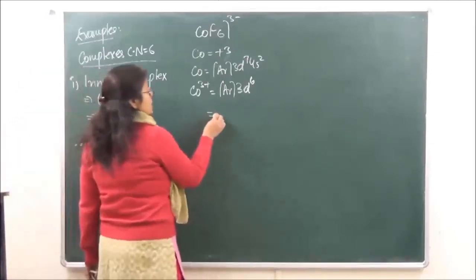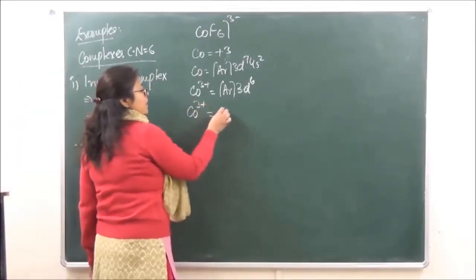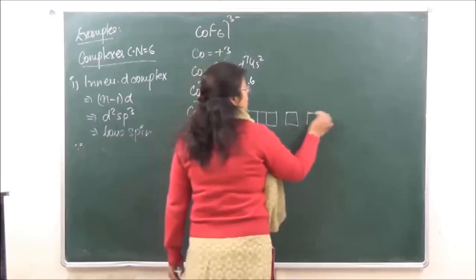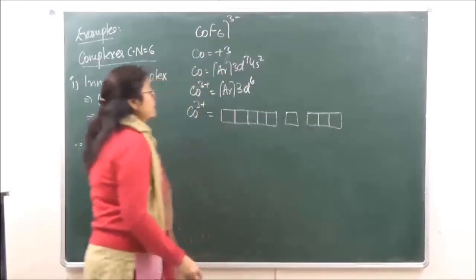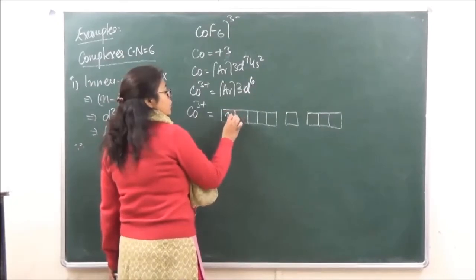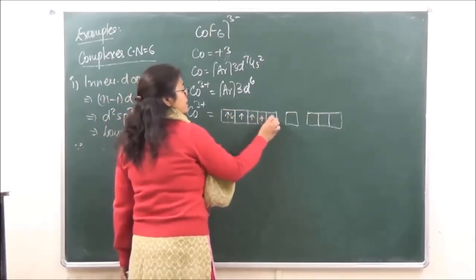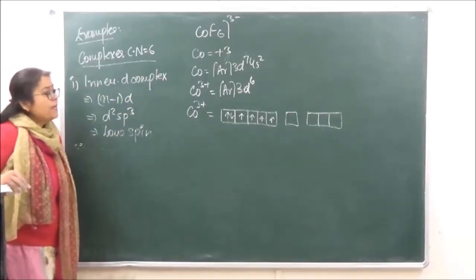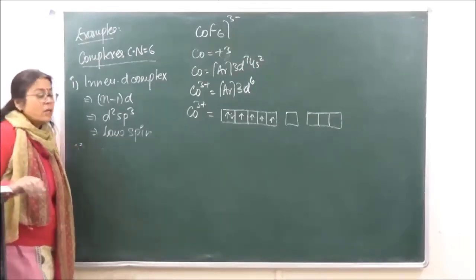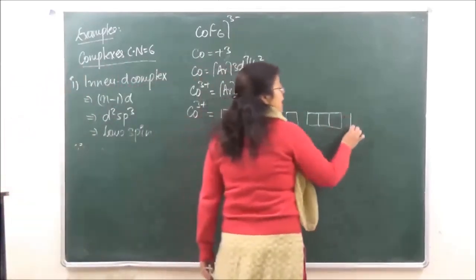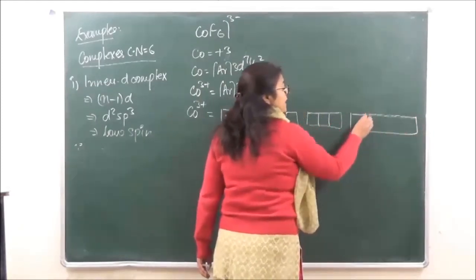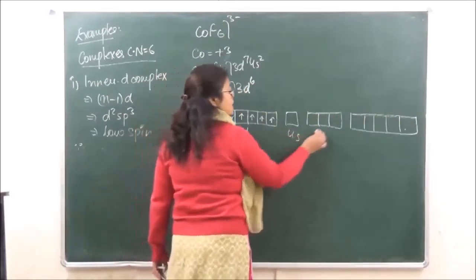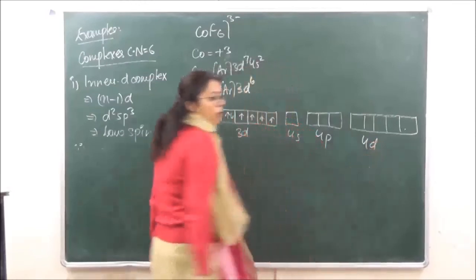So let's quickly form it. Directly I am again putting 3 positive, but you have to give the orbital picture of both. Okay, so 6 means over here 1, 2, 3, 4, 5 and 6. Now what can you see over here? You can see that fluorine is going to be a weak field ligand. So in this case, it is going to be the outer d orbitals which will participate in hybridization. Okay? So this is 3d, this is 4s, this is 4p, this is going to be 4d.